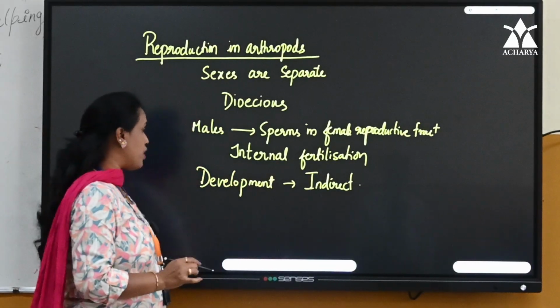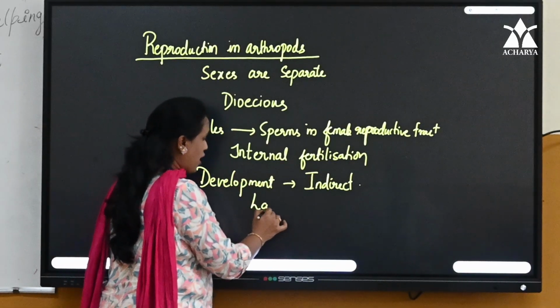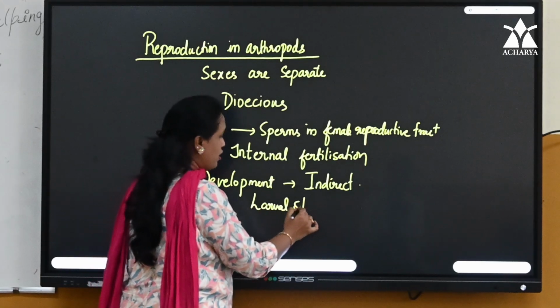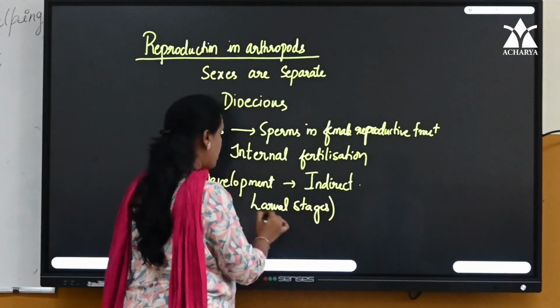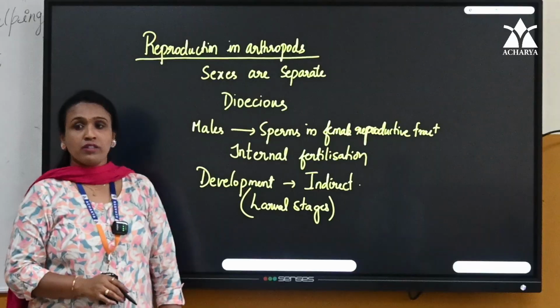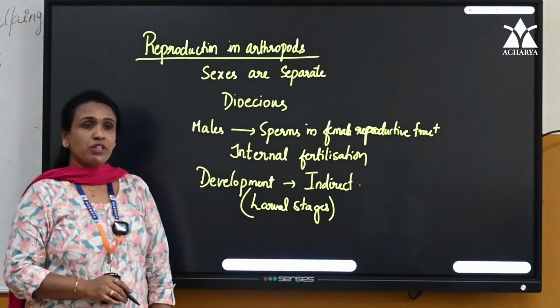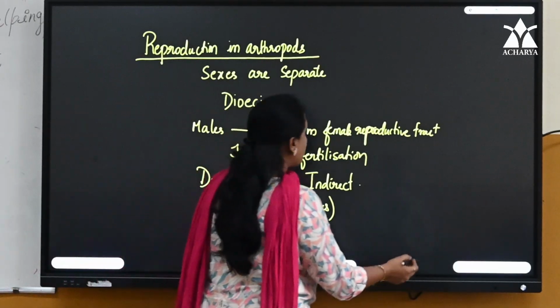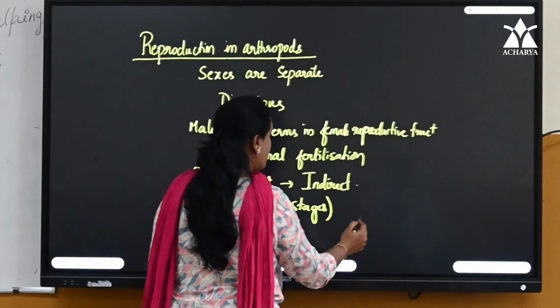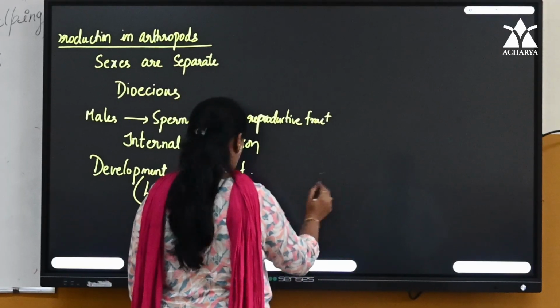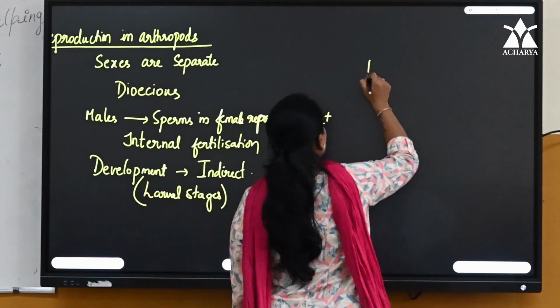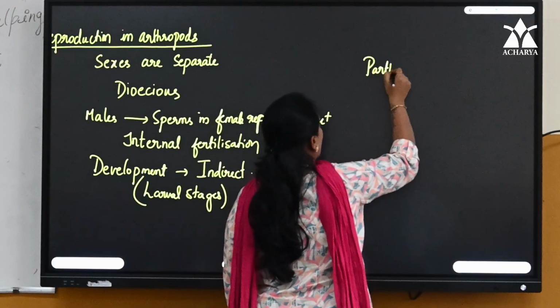So intermediated by larval stage, and hence we call the development indirect. Is that clear, children? Any doubt with this?